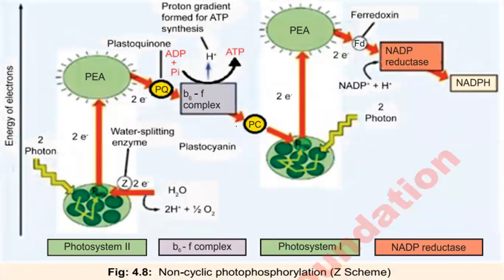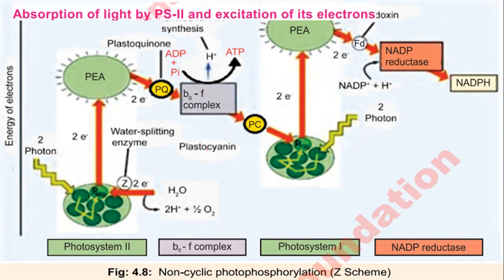And why it is said to be non-cyclic, because the electrons which are moving on after passing through PS1 just change into NADPH2. They do not, like the products, come again into the photosystems. That's why it is called non-cyclic photophosphorylation. So we will take this step by step.